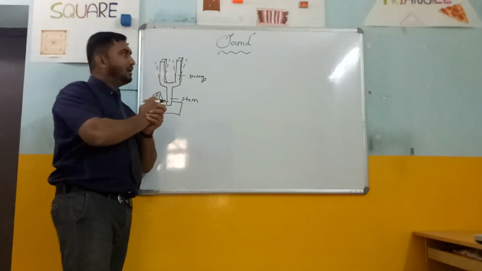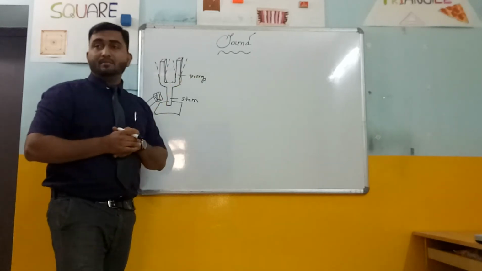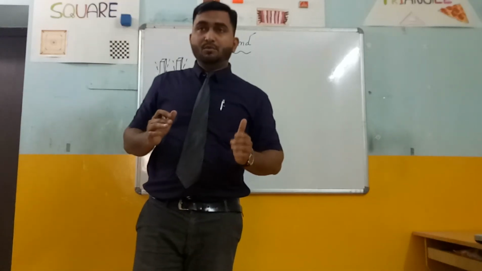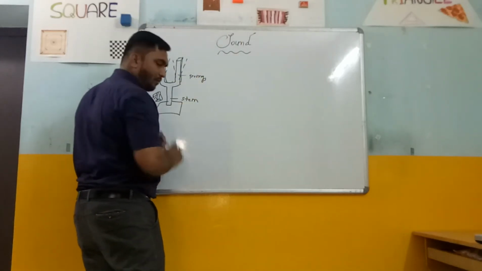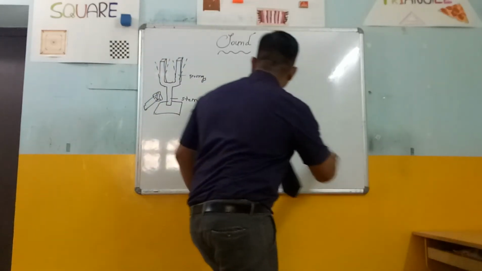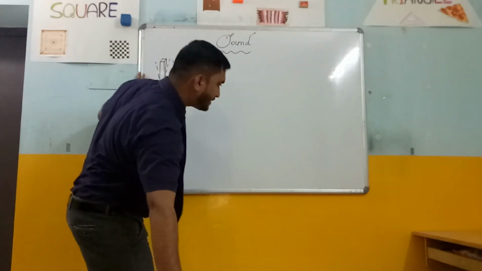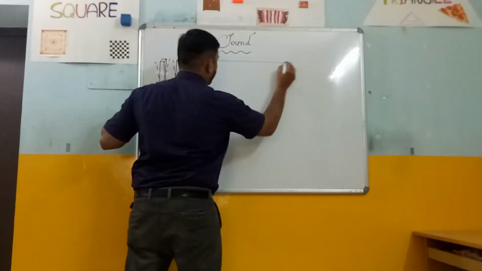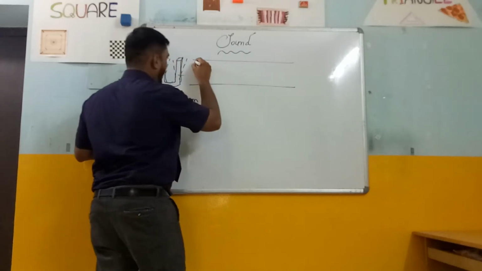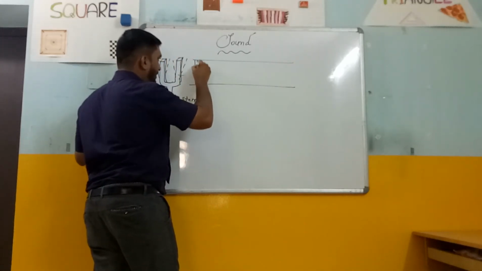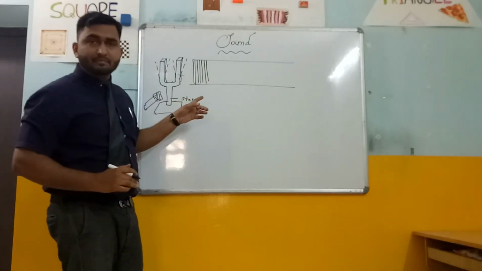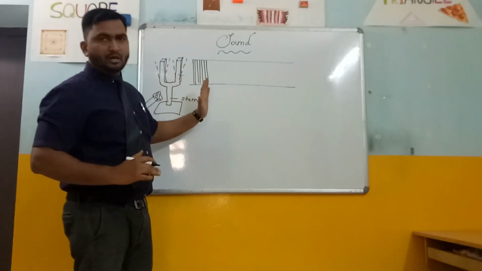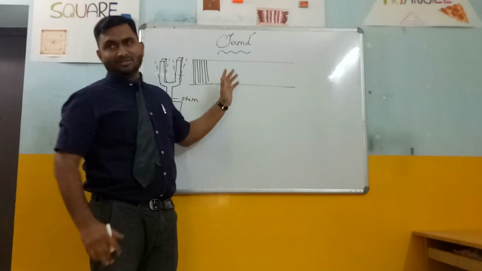So what is the medium we have here? The medium is A, in which the sound is propagated. Let's see what happens when sound propagates in the medium A. In this medium A, the particles, when they hit together, push the neighboring particles, which push the next particles, and then the next.